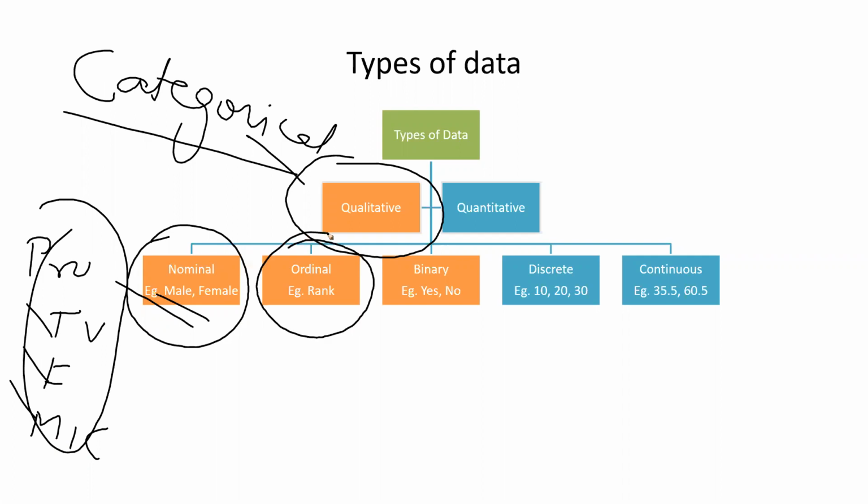Now, what is ordinal data? For example, let's say I'm giving you guys the training, right? I'm giving you the understanding about statistics. Now, obviously, you will rate me based on my performance, how well I am teaching you guys. So it can be either bad, it can be average, or it can be excellent, right?